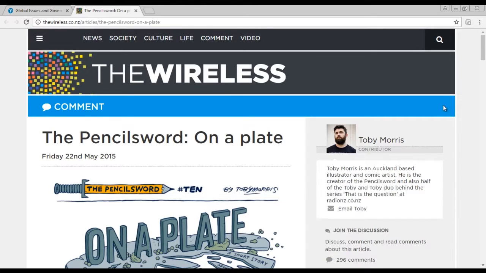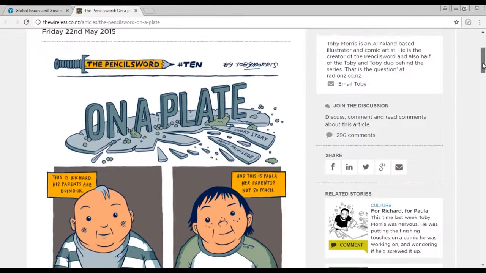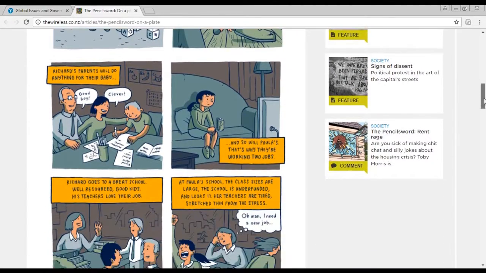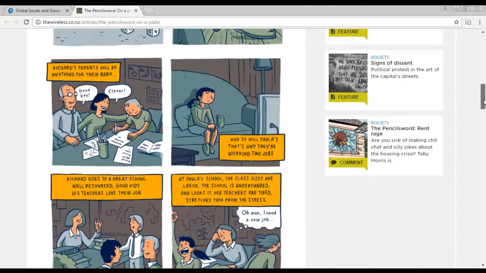This is an animated comic strip written by Toby Morris. It illustrates the reality of poverty and shows how 2 people in the same type of community are affected by it.